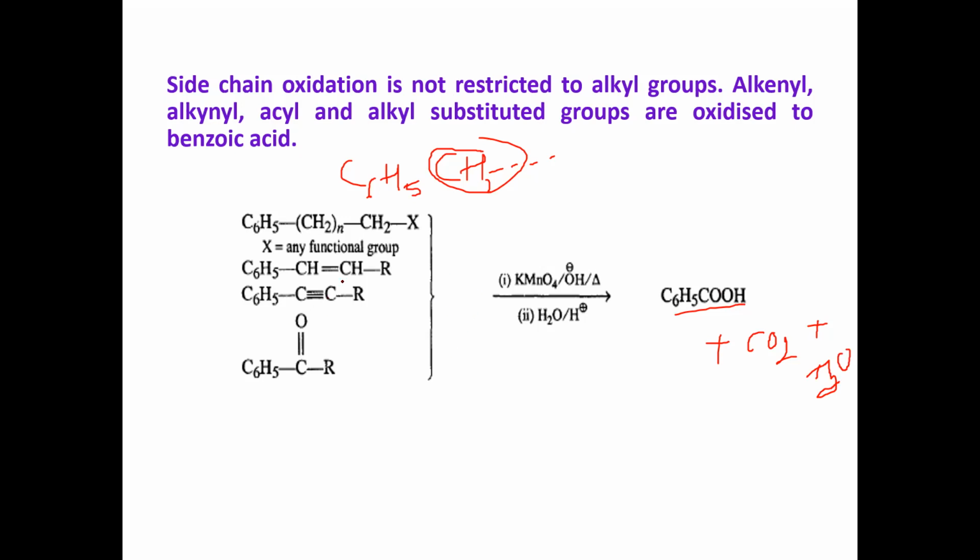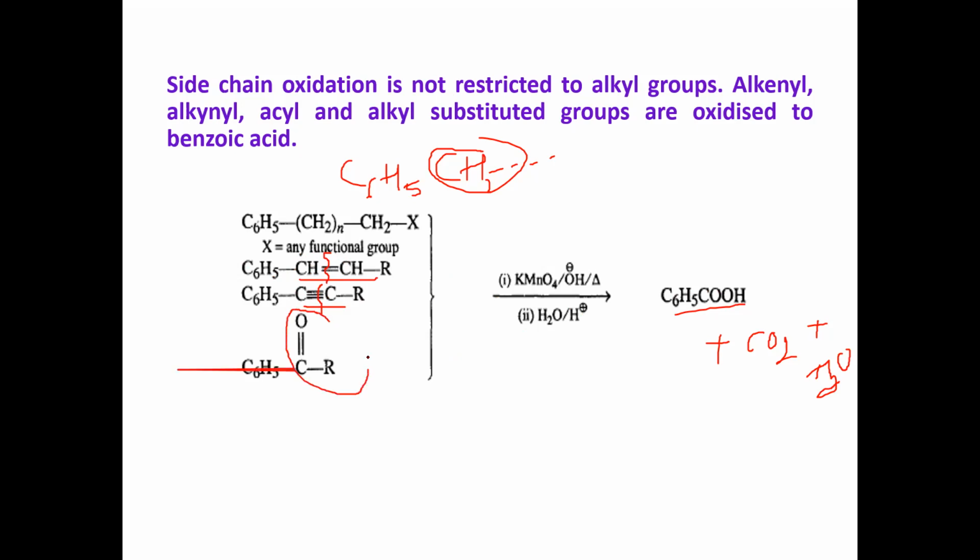And even vinylic benzene, CH double bond CH, C6H5. This is an unsaturated aliphatic side chain. Here also you will find oxidation at this position, and you will get benzoic acid. Even if acetyl groups are present, oxidation takes place and you get benzoic acid.